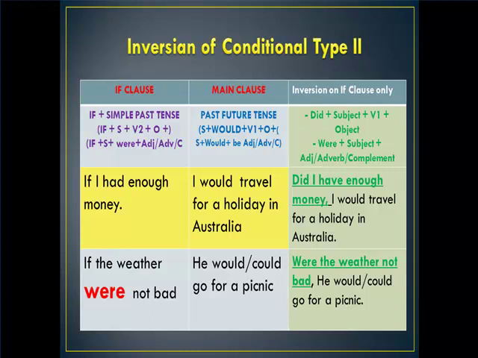The second example, if the weather were not bad, he would or could go for a picnic. We can put were for all subject at the beginning. Although without if, the meaning is still in the conditional sentence. Were the weather not bad, he would or could go for a picnic.